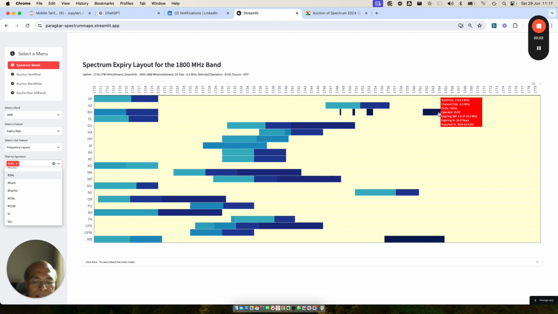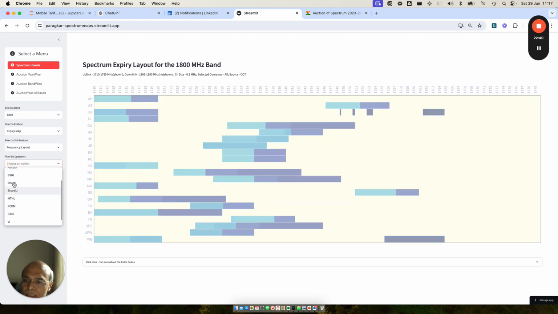It's all expiring in the next 20 years. So this has not been aligned in sequence. And then we have another block here in West Bengal, which is 9.4, which has to be aligned with their existing spectrum. So there is a lot of harmonization required as far as Jio is concerned.